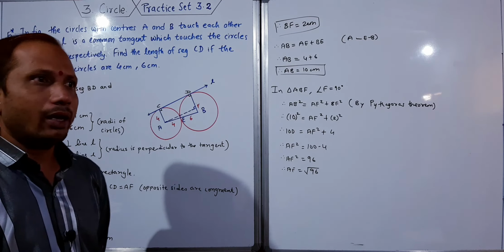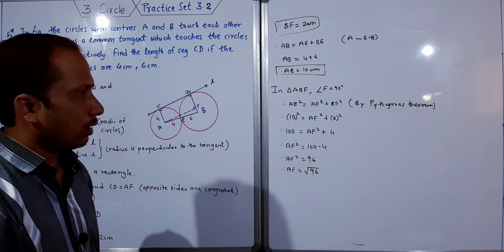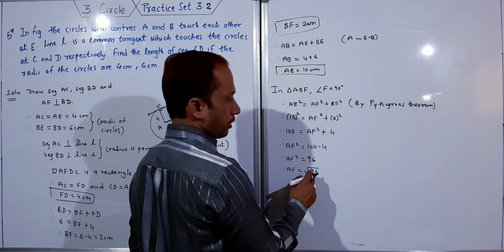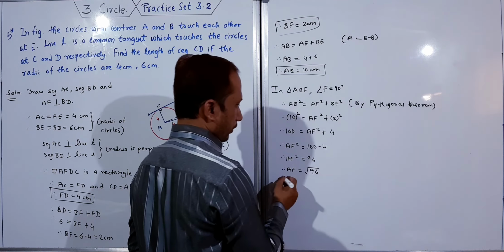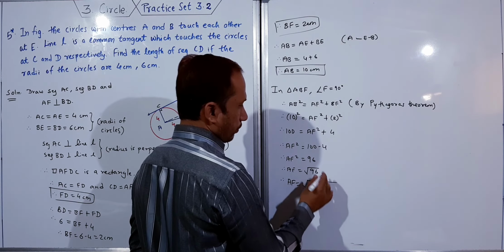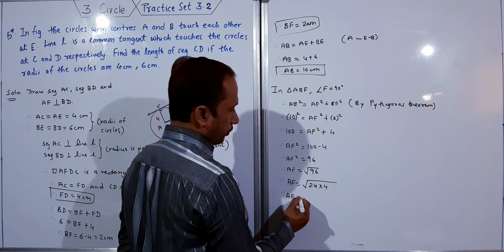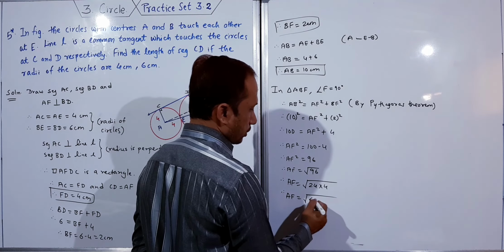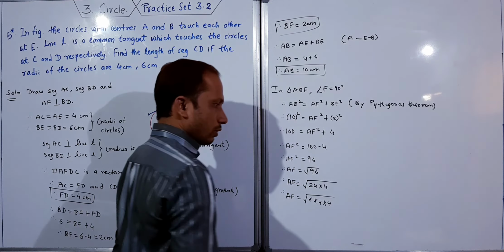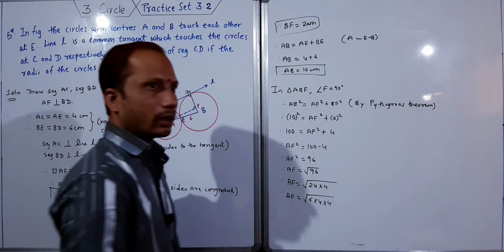Now I have to make the factors of this number. If I divide by 4, I will get 24, and again 6 fours are 24, so 96 is 4 into 4 into 6. So in this category, the 4 will come out of the square root.